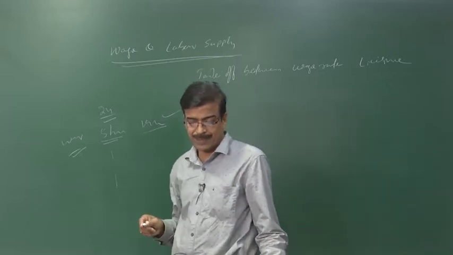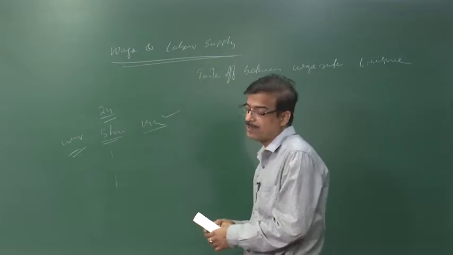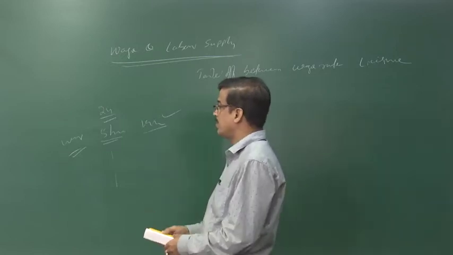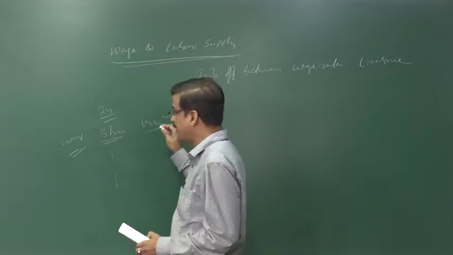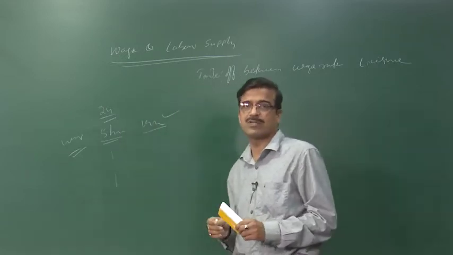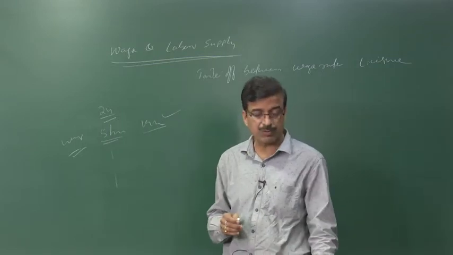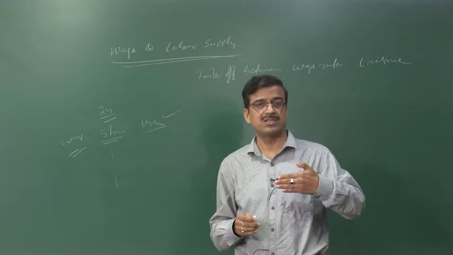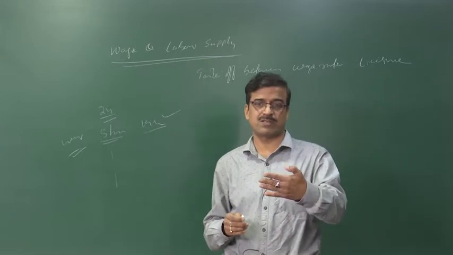Okay. So, that means here we have to take the bundle of commodities as leisure and work. We have to take into account how much leisure and how much work we have to take into account. Whether you have to work more with less leisure, or less work with more leisure.